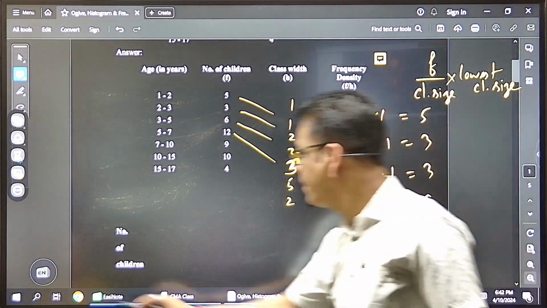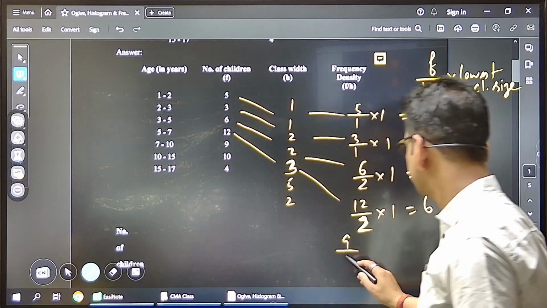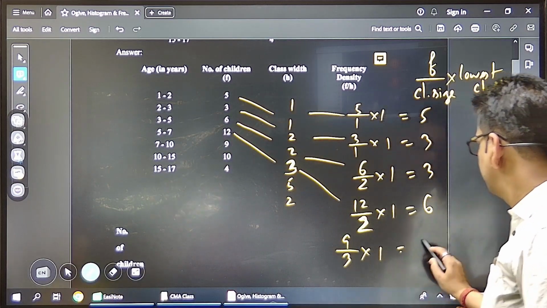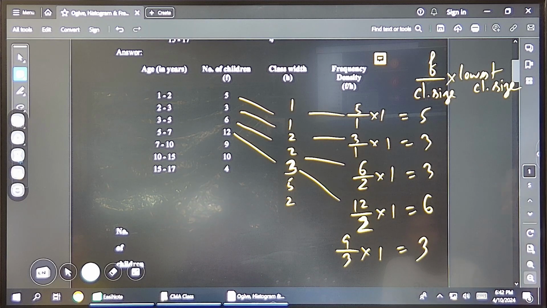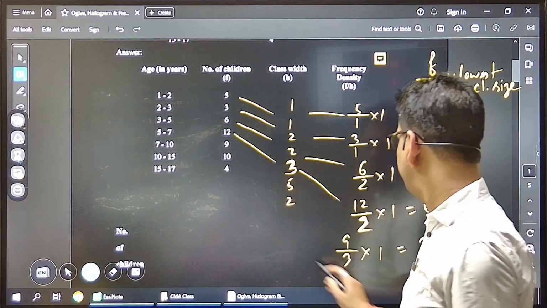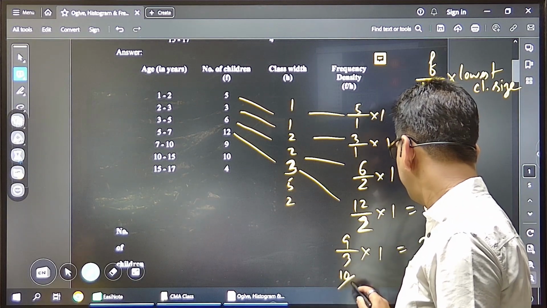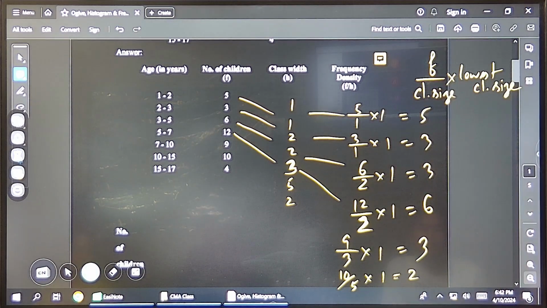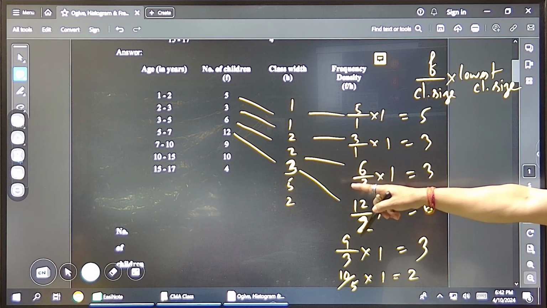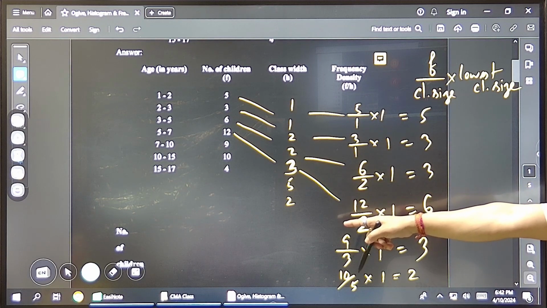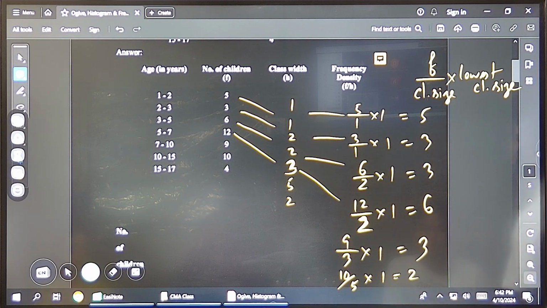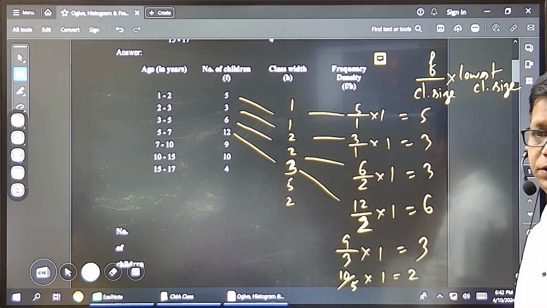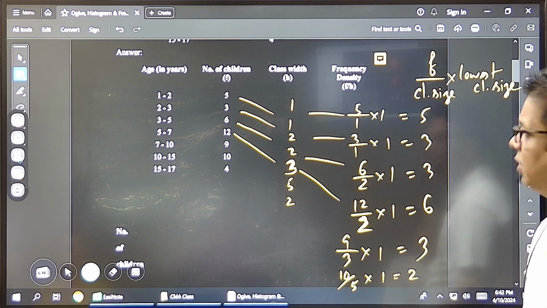9 by 3. 9 by 3 multiplied by, so it will be, and finally, say next. Not finally. 10 by, I am writing in smaller hand. 10 by 5 multiplied by 1, how much? 2. And the last one, say, I don't write. What is that? 4 by how much? 4 by 2 multiplied by. Now, what we have to do is in the histogram, is it okay? Understood now? This is the rule.